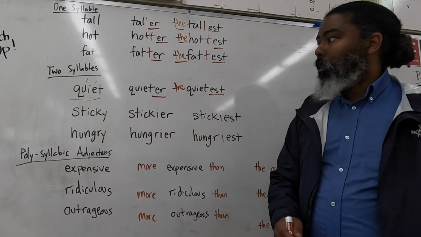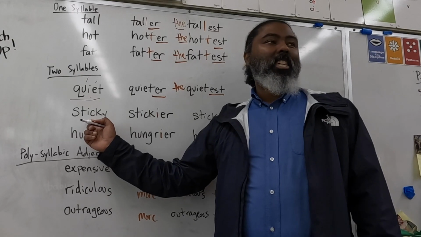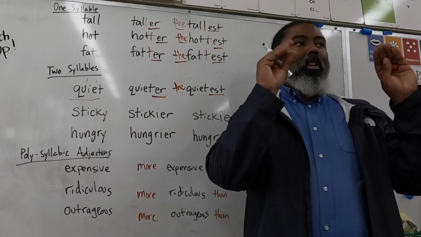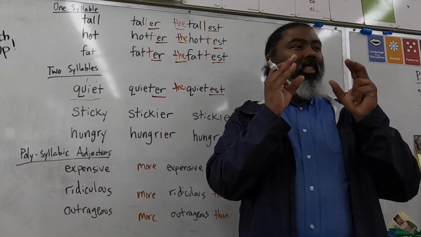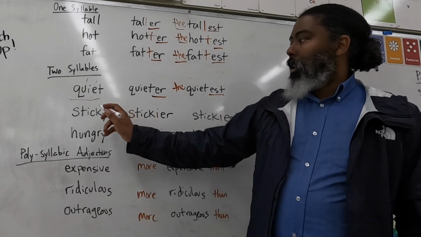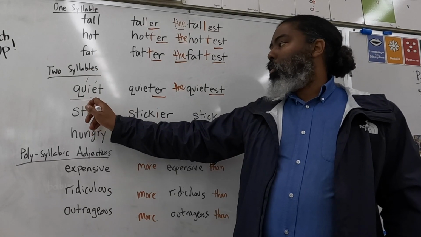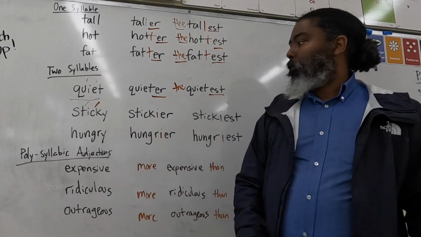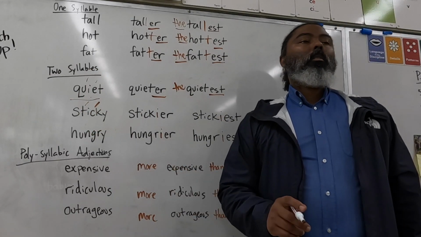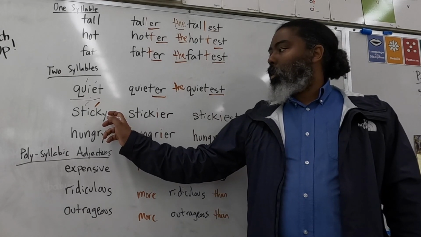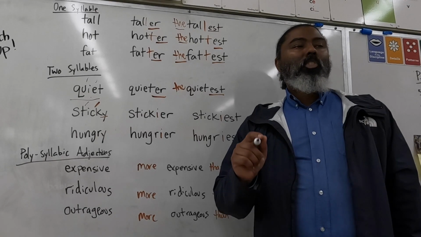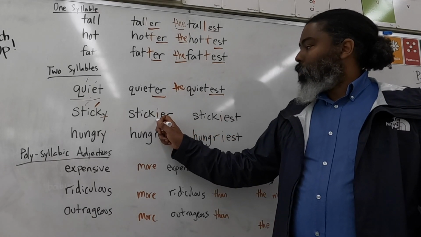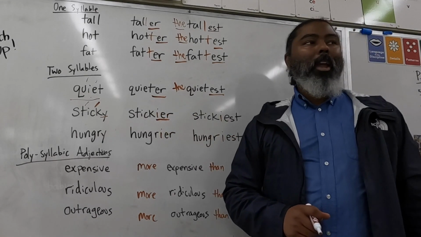All right, let's look at sticky. If you touch some glue, if you touch some gum, sticky, okay? This is another two-syllable word, sticky. The word sticky ends with a Y. And instead of writing just ER, we have to write IER at the end.